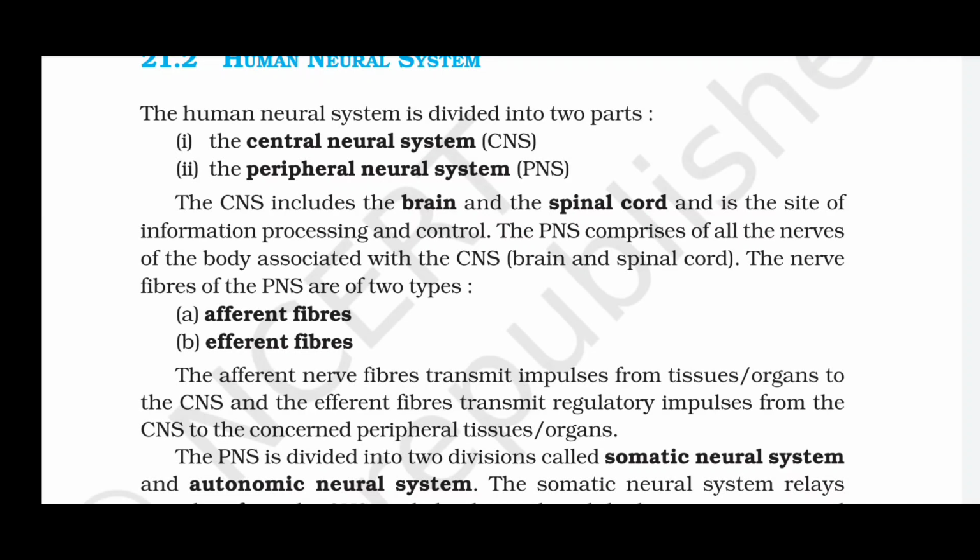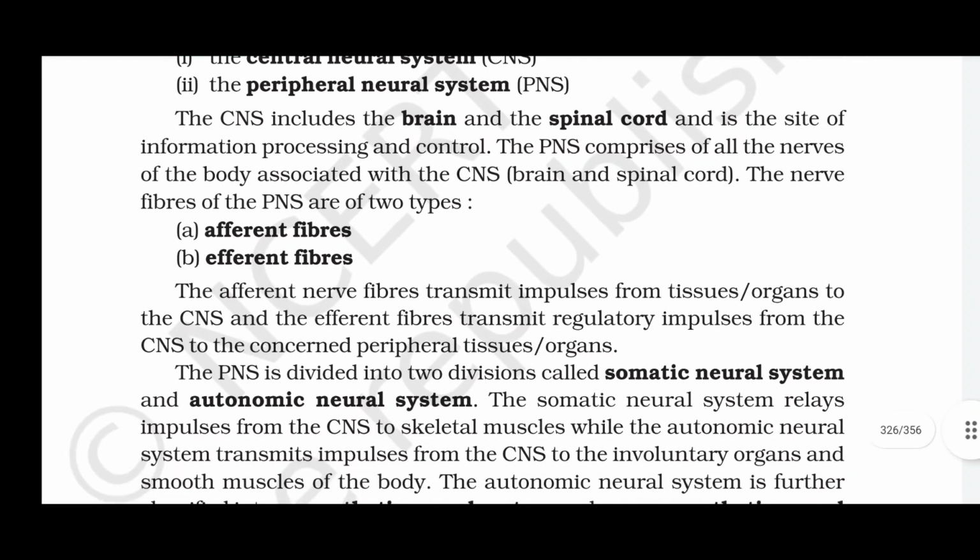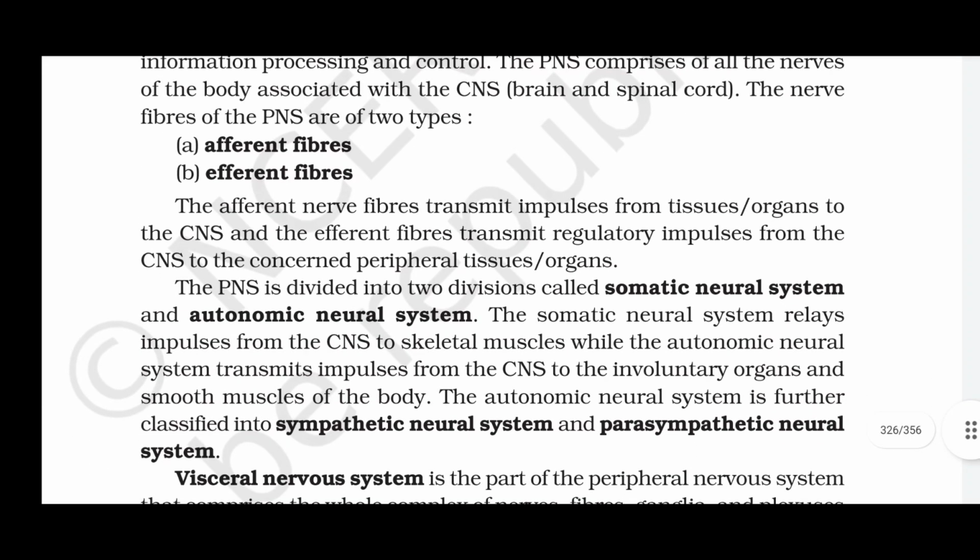The nerve fibers of the peripheral nervous system are of two types: afferent fibers and efferent fibers. The afferent nerve fibers transmit impulses from tissues or organs to the central nervous system, and the efferent fibers transmit regulatory impulses from the central nervous system to the concerned peripheral tissue or organs.